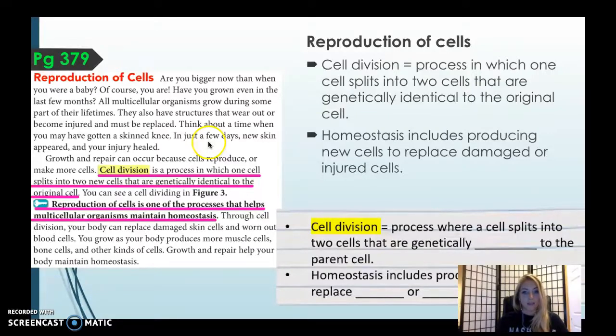So fill that in. The second bullet point, homeostasis includes producing new cells to replace blank or blank cell. What do you think those 2 blanks are? It's in the second bullet point right above. Homeostasis includes producing new cells to replace damaged or injured cells. Timekeeper, pause for 2 minutes. Pause.